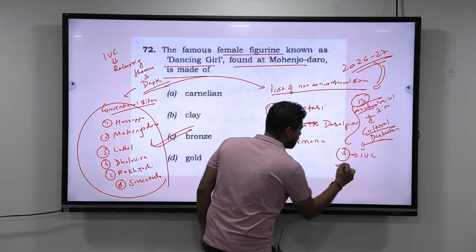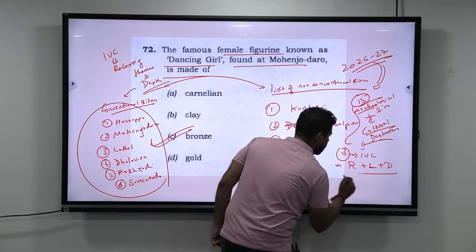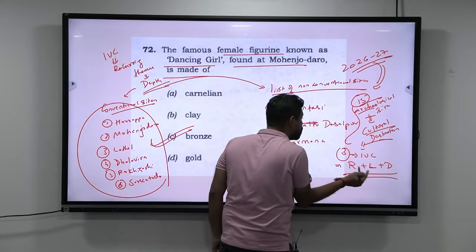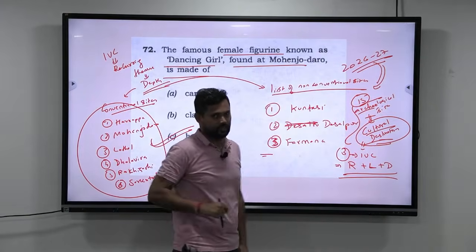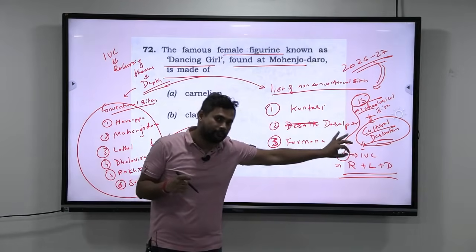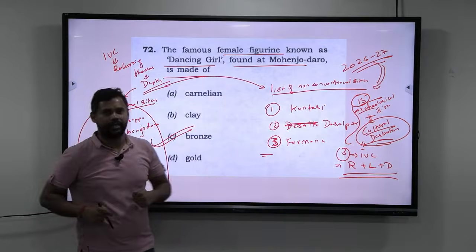Those 3 are Rakhi Gadi, Lothal, and Dholavira. So, Rakhi Gadi, Lothal and Dholavira are to be converted into cultural destination sites according to the recent budget of 2026-27. So, like that, you should always try to map current events back to your static portion. Okay, so this completes the 72nd question.